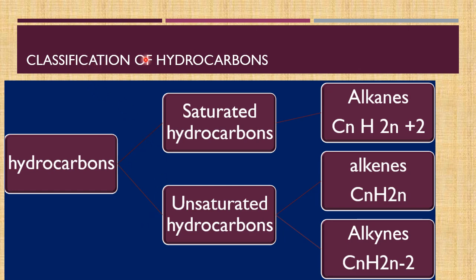Now, classification of hydrocarbons. Hydrocarbons can be classified as saturated hydrocarbons and unsaturated hydrocarbons. Saturated hydrocarbons are called alkanes, whose molecular formula is CnH2n+2. Unsaturated hydrocarbons are again alkenes and alkynes. Alkene, general molecular formula CnH2n, alkyne, CnH2n-2.